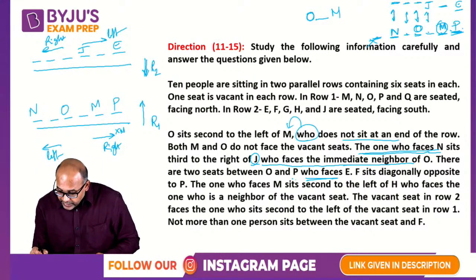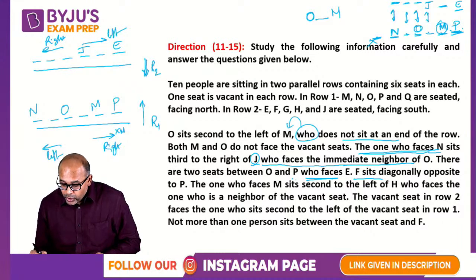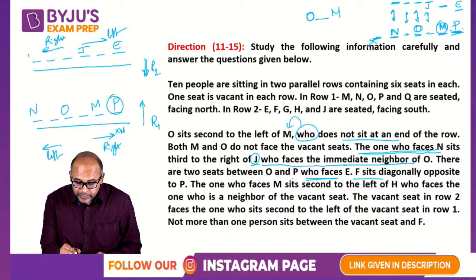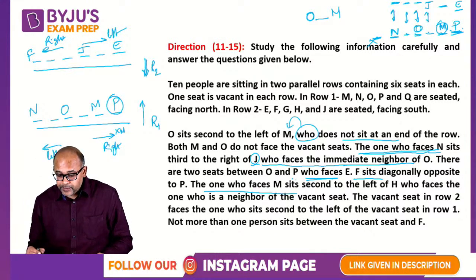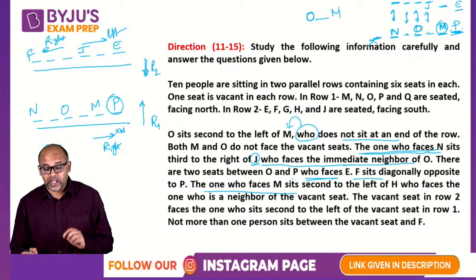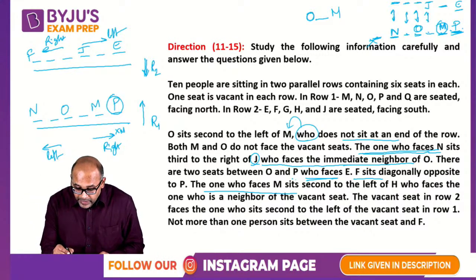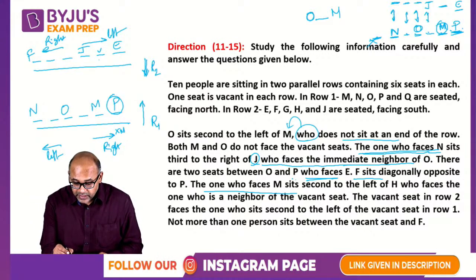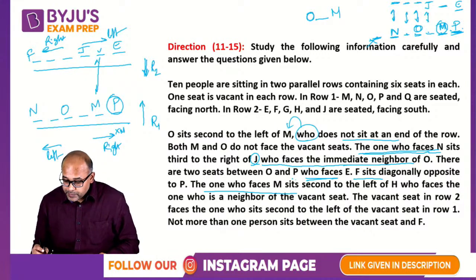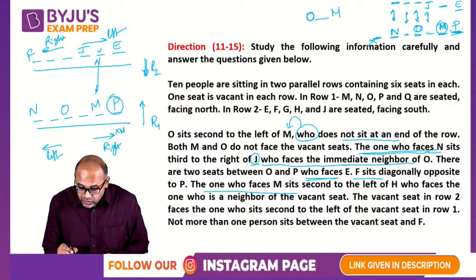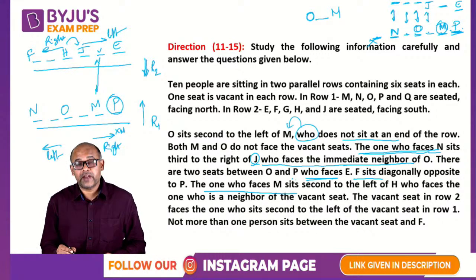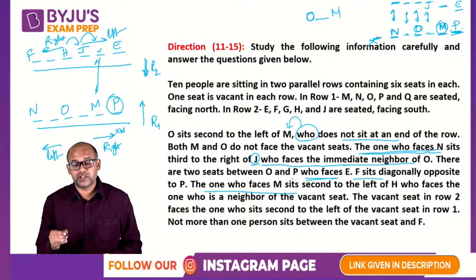Then F sits diagonally opposite to P. So P is here, so diagonally opposite, this becomes your F. The one who faces M sits second to the left of H. The one who faces M, this person, is facing M, right? This person is sitting second to the left of H, which means H should be here. So first to the left of H, second to the left of H is this person.